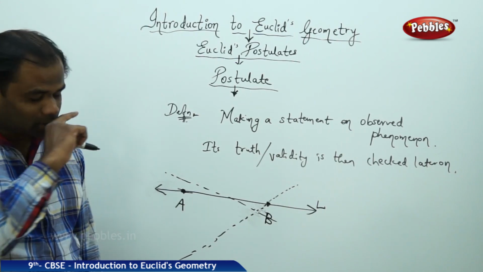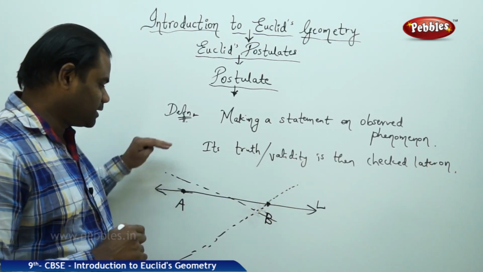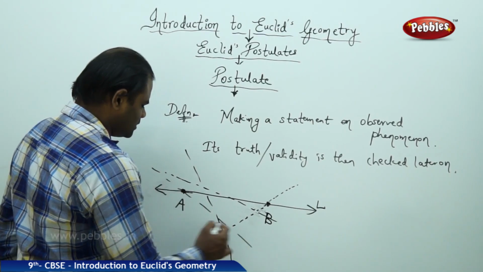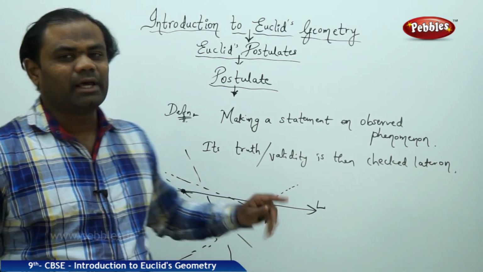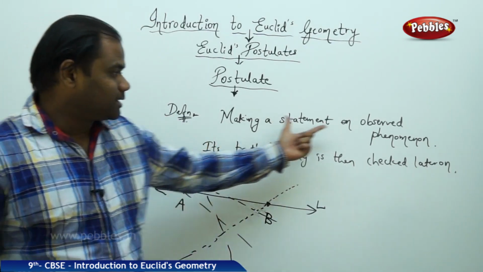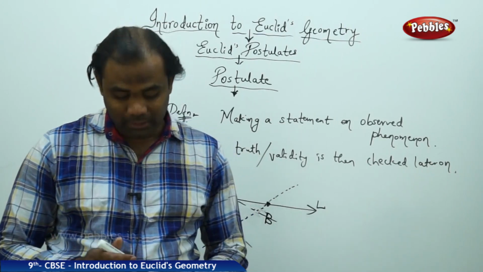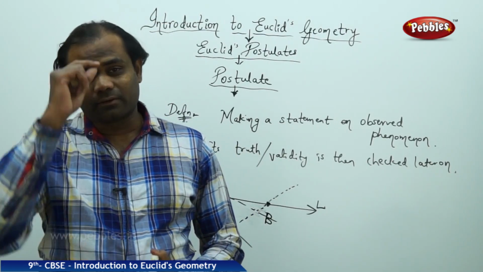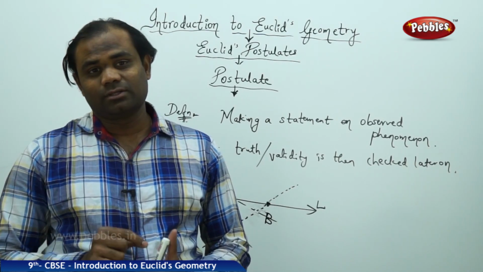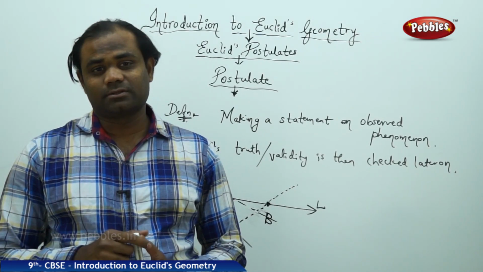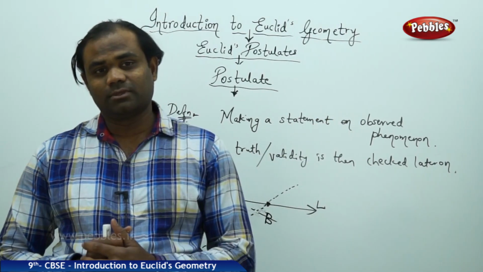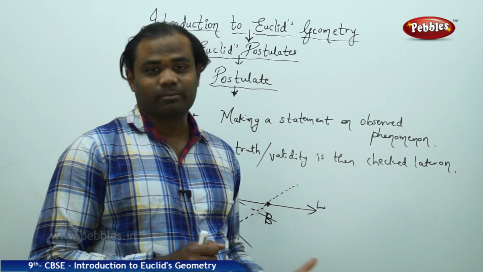Out of all the different possibilities of lines I take, I see that there's only one line which passes through A and B. So I make a statement through my observed phenomenon which says that there's only one line which can be made to pass through two distinct points. That makes my statement, which is based on the observed phenomenon.